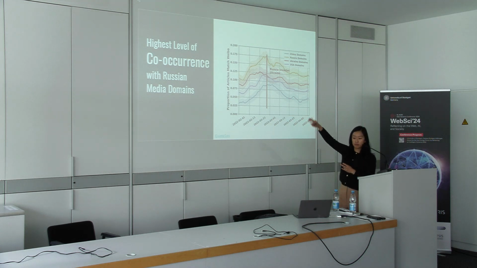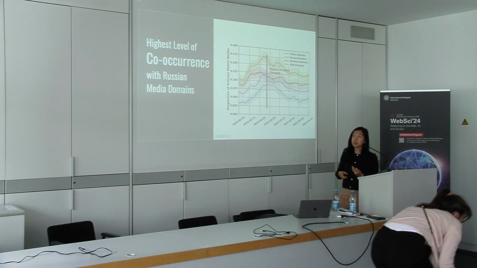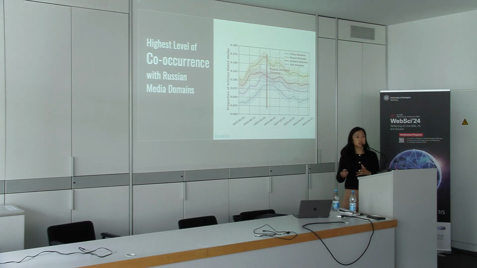So the most frequent co-occurrence is the Russian domains in orange, then the Ukrainian domains in red, then US domains, and the least frequent are these Chinese domains, which was incredibly surprising to us because we assumed that information going into Chinese social media would be mediated by Chinese media, that Chinese media would set up the stories about the conflict, and then people in China on Chinese social media would talk about those. But that's really not what we find. We find much more co-occurrence with the Russian and Ukrainian domains.